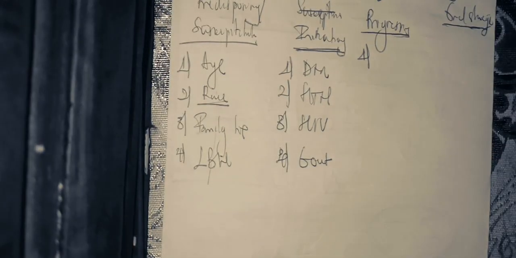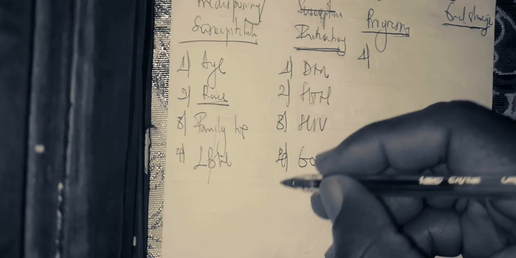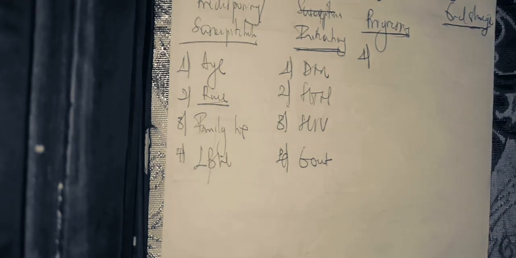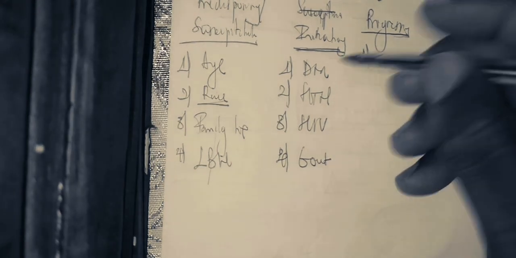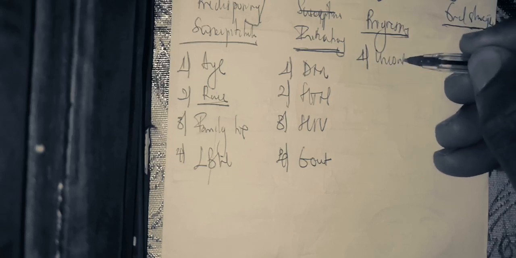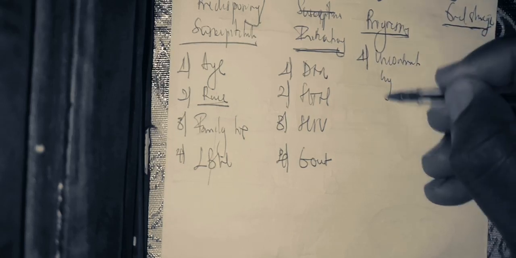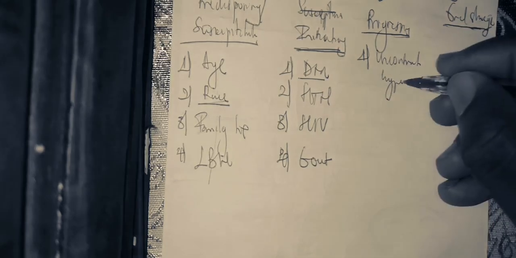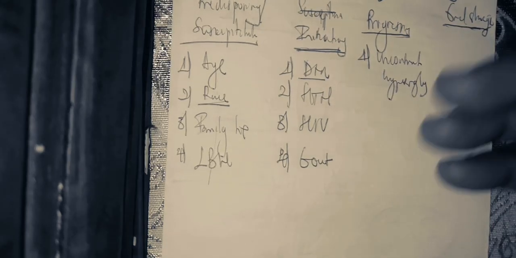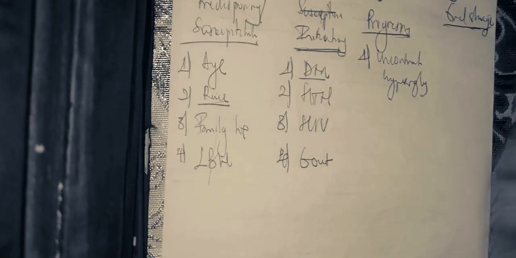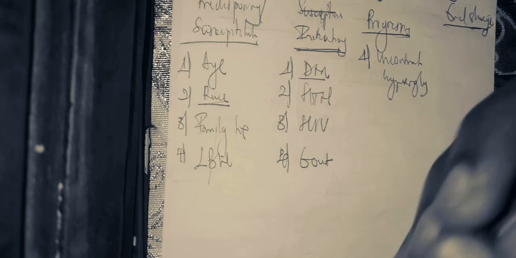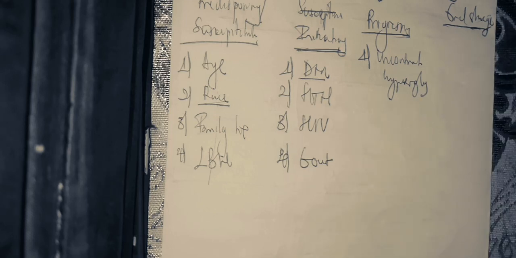Now, for the progressing risk factors, you need to know what happens if you have uncontrolled hyperglycemia. You are diabetic and you have uncontrolled hyperglycemia, which means the kidney is going to be continuously and progressively damaged. Is it clear?